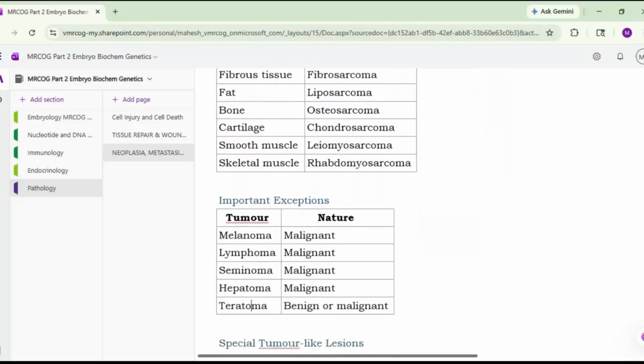So important exceptions to this oma rule: melanoma is malignant, lymphoma is also malignant, seminoma is malignant, hepatoma is malignant, teratoma may be benign or malignant. So in general, though we have mentioned that benign tumors are designated with the suffix oma, there are also some important exceptions and you should know this because they may ask an SBA on this particular theme.